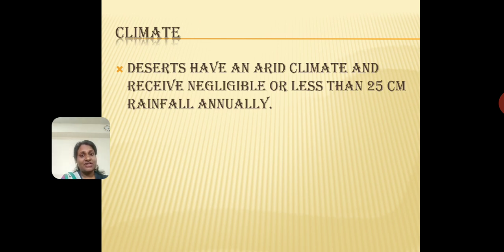I've already told you that they have a dry climate. Deserts have an arid climate. What does arid mean? It means dry climate. And they hardly receive any rainfall. Negligible means very little. So they receive negligible or very little rainfall, and it is only up to 25 centimeters in a year. So only 25 centimeters of water is available for these desert areas in a year.